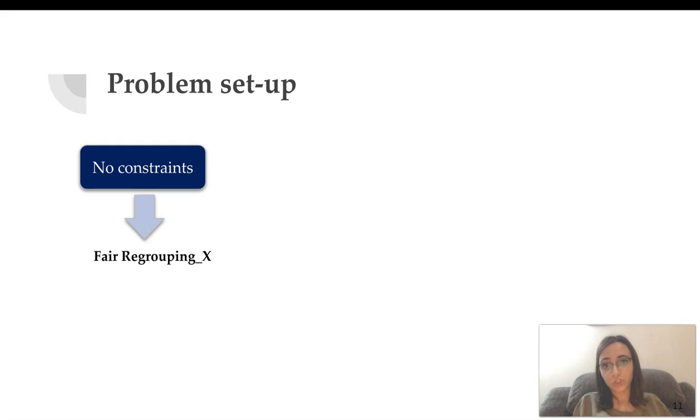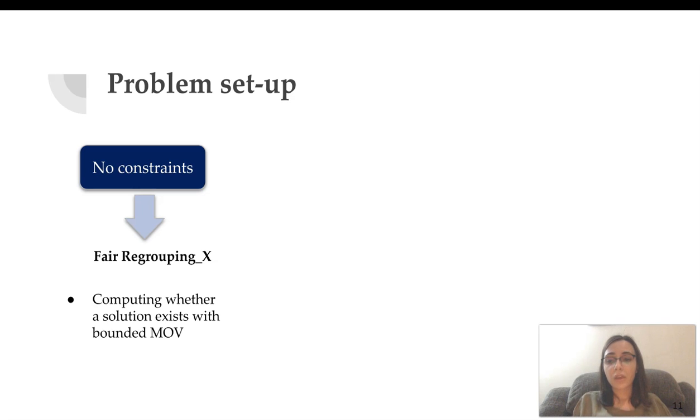So if you don't have any constraints on where people can move, we define this problem as fair regrouping X, and the X simply comes from the fact that there are no constraints. This problem computes whether a solution exists with bounded margin of victory, and it does have an implicit constraint on the group size.